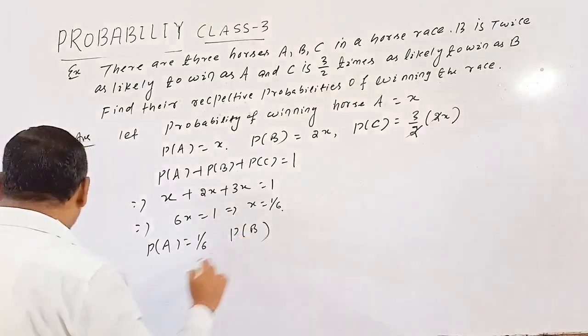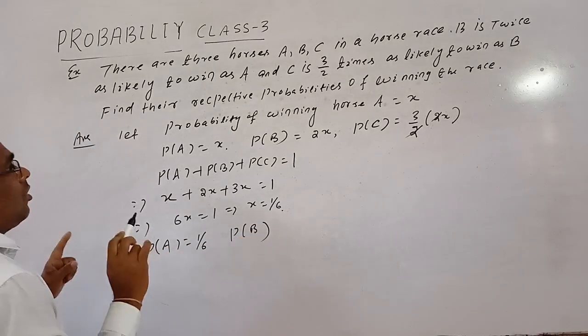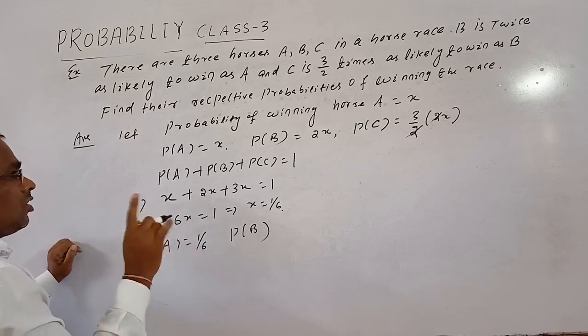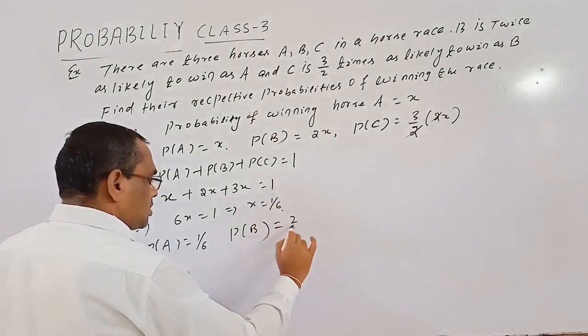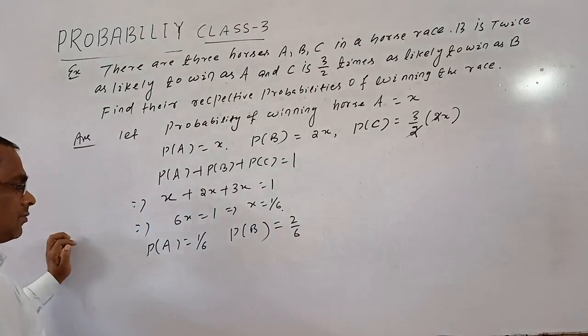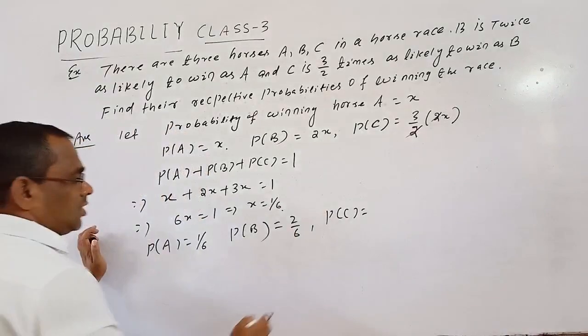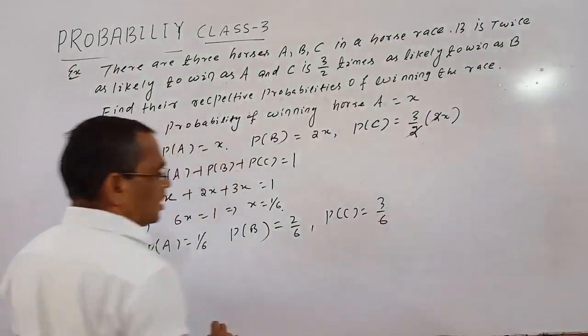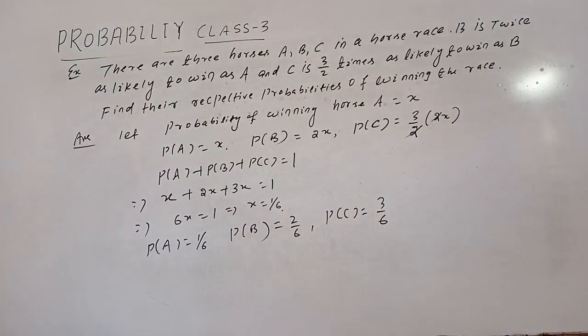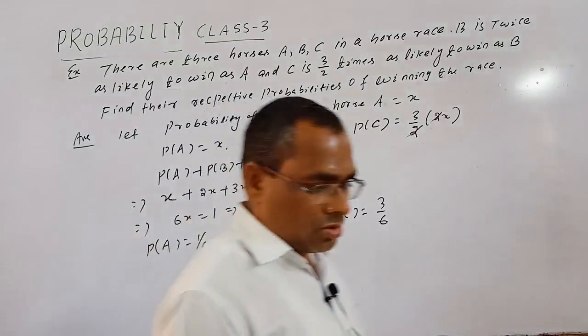The probability of horse B winning the horse race equal to 2x, which means 2 by 6, that is 1 by 3. And P of C equal to 3x means 3 by 6, that is 1 by 2. Okay, so this is known as a non-uniform space.